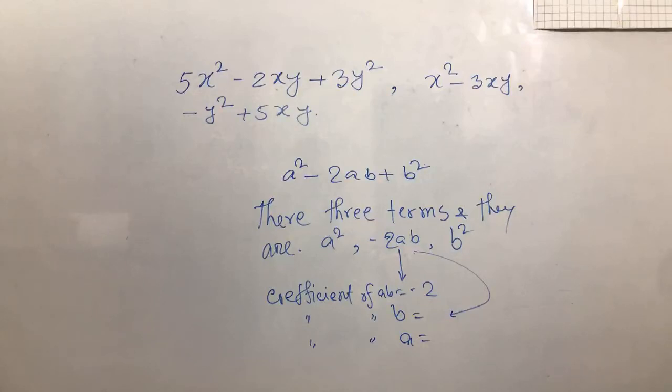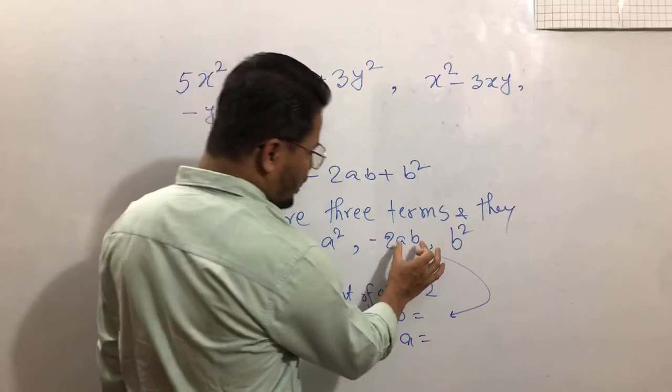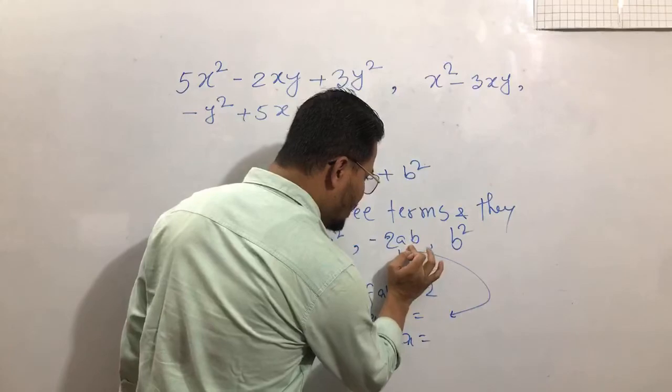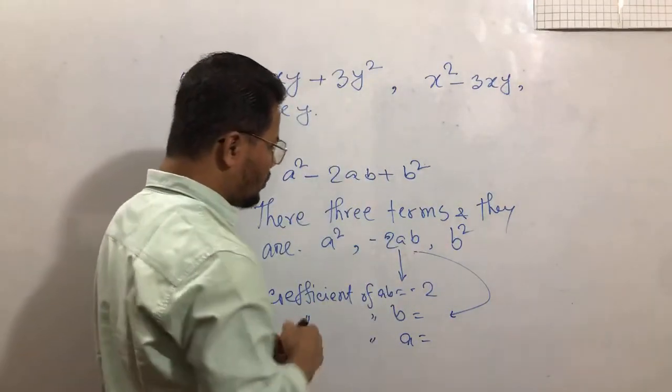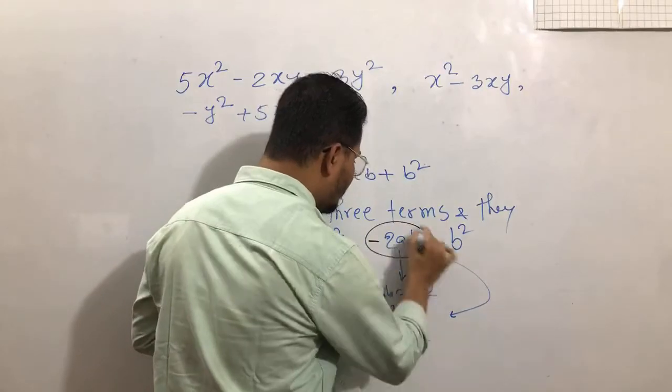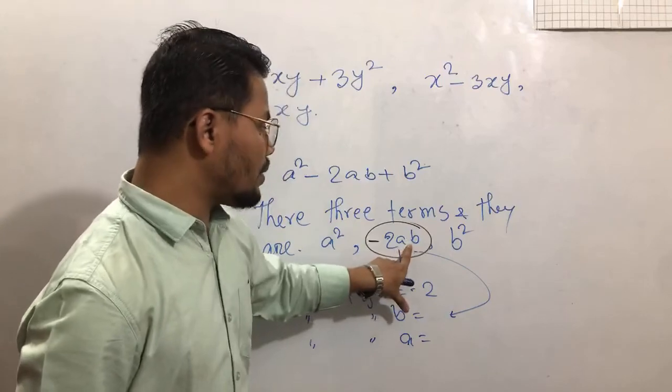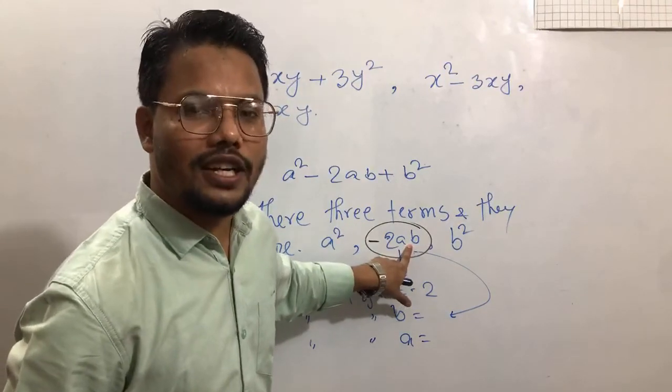So, dear students, let me know what is the coefficient of B in the second term of this expression. There are 3 terms. The second term is minus twice AB. Wasik Ahmed says, sir, the coefficient will be minus 2. The coefficient of AB is minus 2. But what will be the coefficient of B here? In the second expression, what will be the coefficient? The coefficient of AB equals minus 2. If I ask the coefficient of B, what will be the right answer? Please.